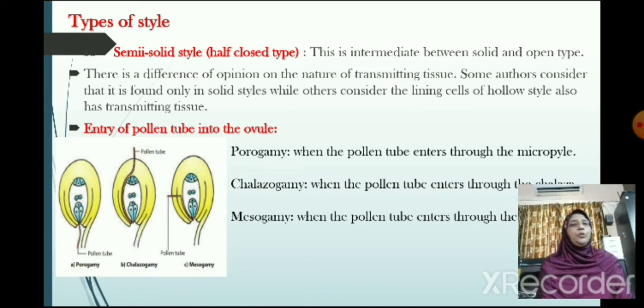Entry of the pollen tube into the ovule is depicted in the picture. There we have three types. The first one is porogamy, when the pollen tube enters through the micropyle. The second one, chalazogamy, when the pollen tube enters through the chalaza. The third type is mesogamy, when the pollen tube enters through the integument.